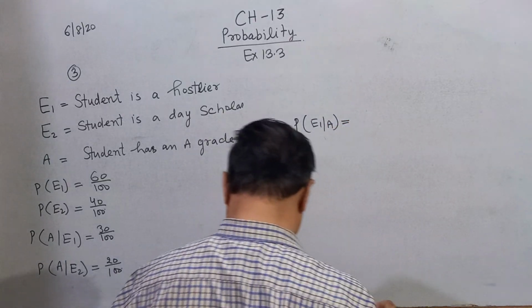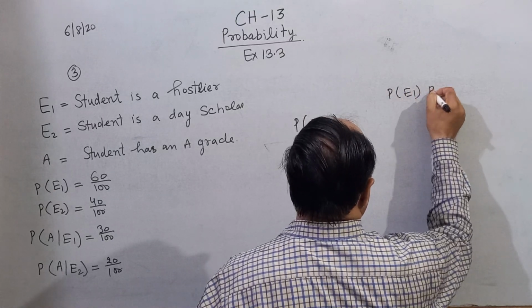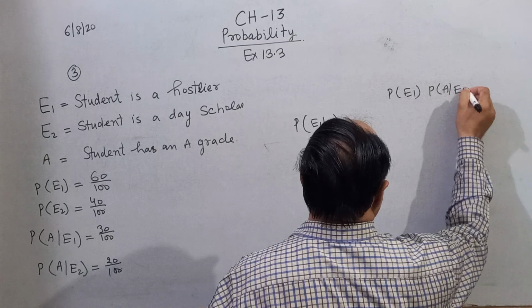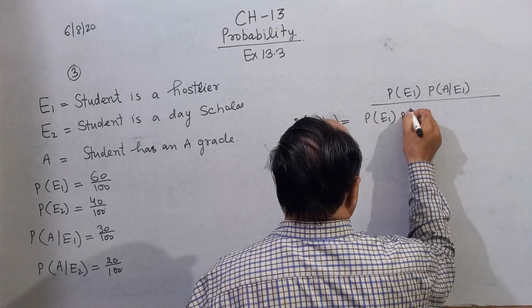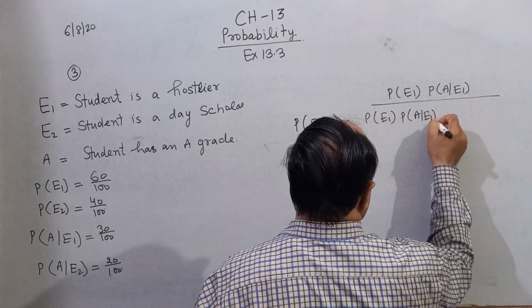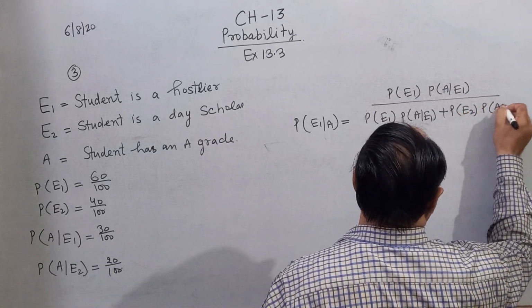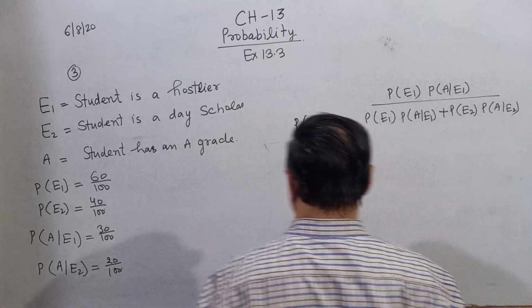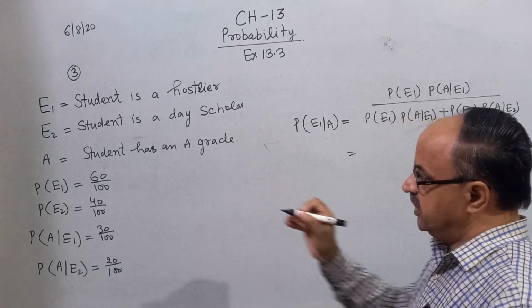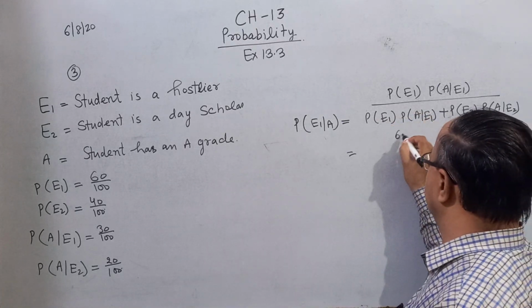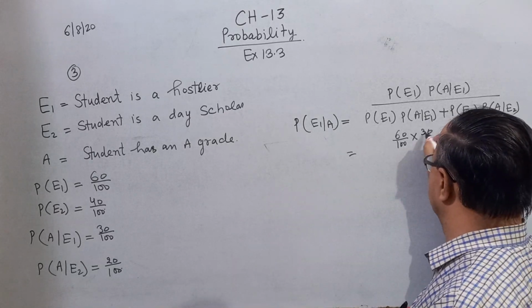E1 by A. The formula you know: probability of E1 into probability of A by E1, upon probability of E1 into probability of A by E1 plus probability of E2 into probability of A by E2. Right? I just put the values in this question. Probability of E1 is 60 by 100 and probability of A by E1 is 30 by 100.